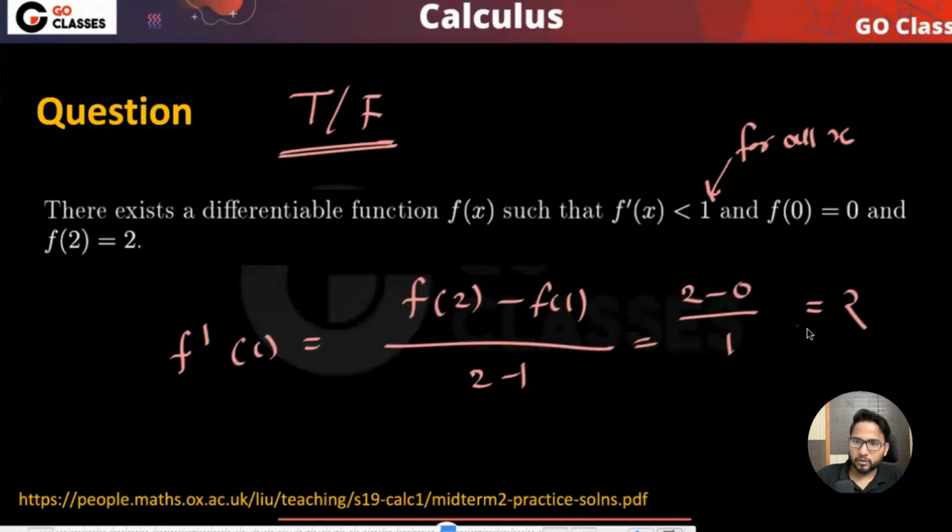2 minus 0 is 2, right? 2 upon 1. Okay, divide by 2 minus 1. Okay. So this is 1. And then they are saying less than 1 for all x, which is not possible because there is a c such that this f dash c is equal to 1. Right?